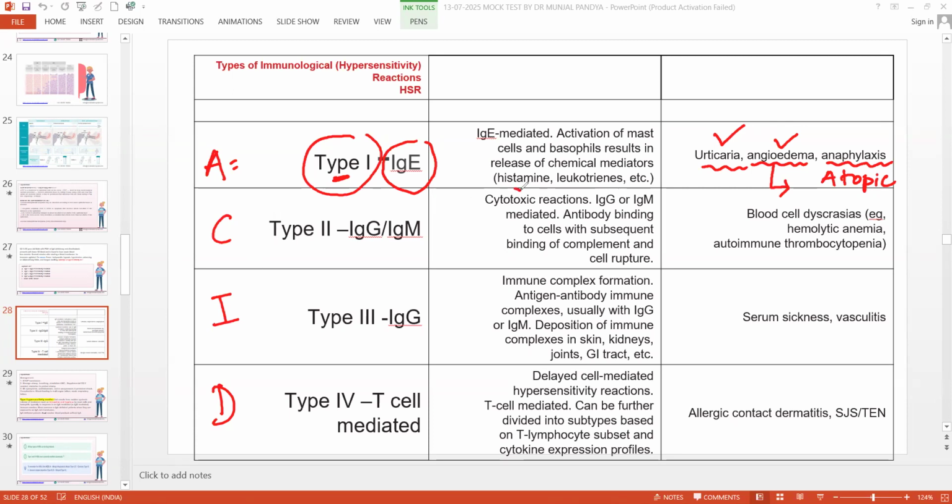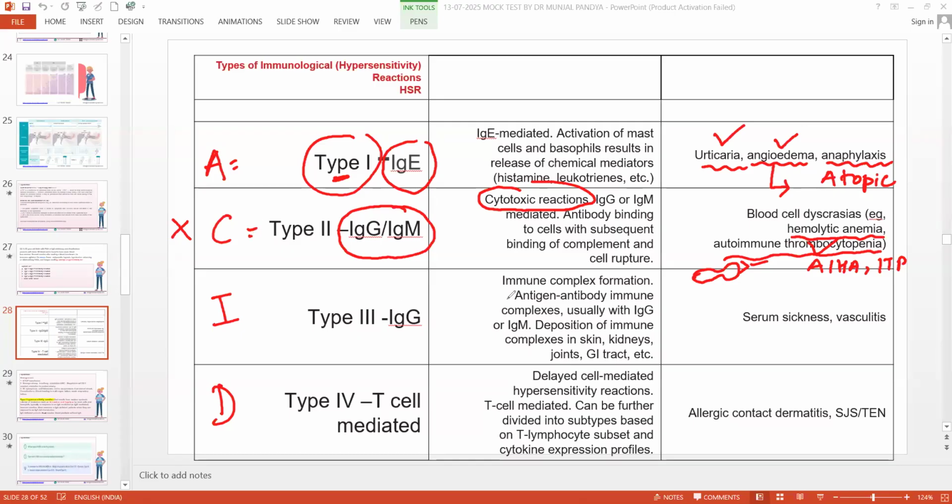See, type 2, the cytotoxic reaction. What is it mediated through? It is not IgE, absolutely not IgE, it is IgG, IgM. You need to remember the examples: blood dyscrasia, hemolytic reaction, where there is an RBC, and on the RBC there is an antibody. Autoimmune hemolytic anemia, where IgG mediates thrombocytopenia or hemolysis. Autoimmune hemolytic anemia, AIHA, or immune thrombocytopenic purpura, all autoimmune. So that happens because of antibody, that is IgG, IgM mediated. Is that clear? Yes or no?